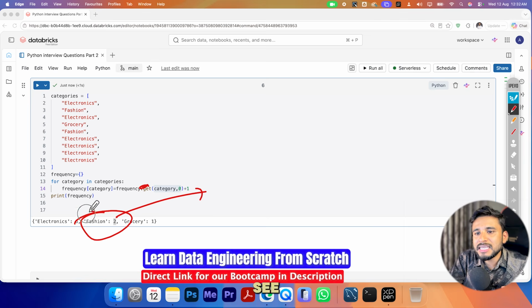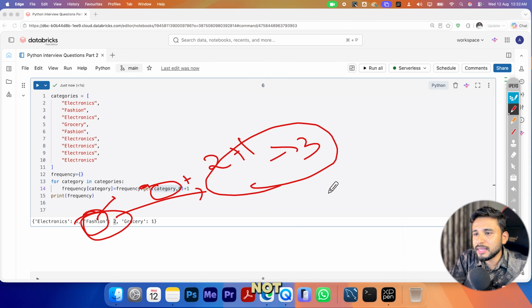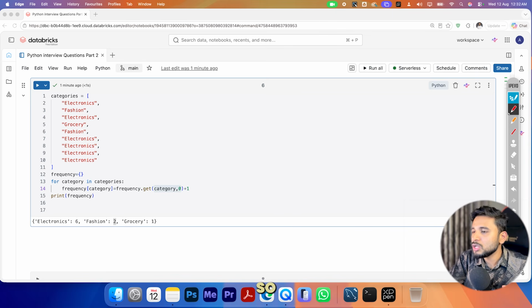Otherwise, suppose fashion is already there in this, so it will see the key. Category means the key, and if fashion is already there, it will +1. The value it will give is 2 + 1, that is 3. If it is not there, it will say +1, that is fashion +1 the first time it is seeing. So that is how it will be returning. And current count, this will be returning your current count.